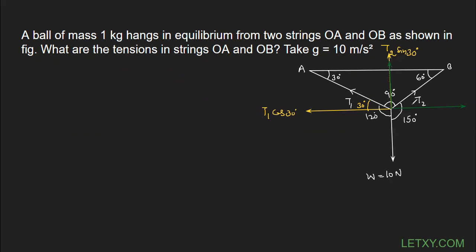Now this part is 60 degrees. So this must be equal to T2 cos 60. And this must be equal to T2 sin 60. I hope now it is clear to each one of you. Now since the whole thing is in equilibrium, it is already written in the question, and we have already told you that in equilibrium, total upward force must be equal to the total downward force. So I'm going to write down at equilibrium.